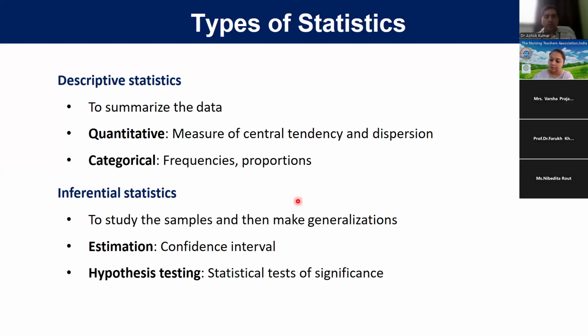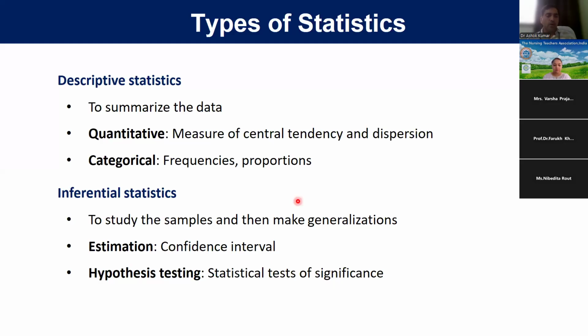Okay. When we talk about inferential statistics, we have to generalize from the sample to the population. In a research study, we collect some sample, and from these samples we give inference to the general population from where we took that sample. For this, we have to calculate estimation, and for estimation, a confidence interval, mainly the 95% confidence interval.